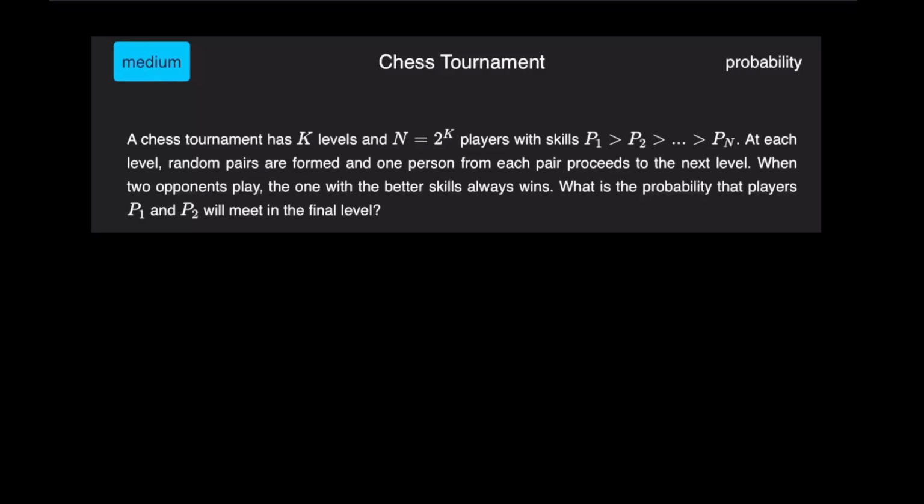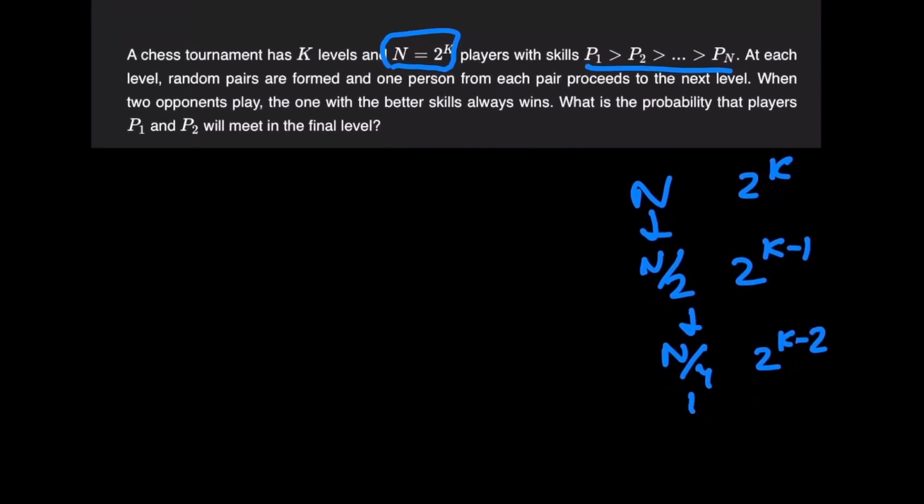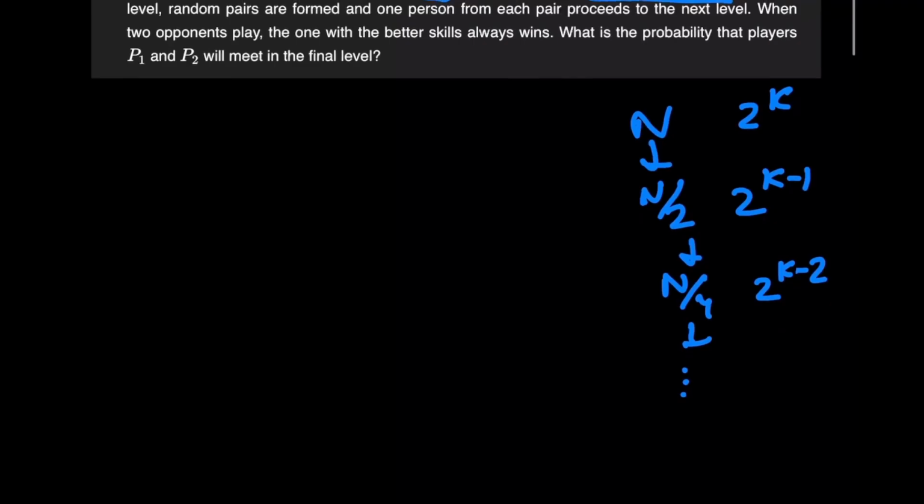So basically, it's a knockout tournament where there are n players and n is a proper power of 2. Now each round the number of players goes from n to n/2. So if this was 2^k, then for the next round it's going to be 2^(k-1), and this just goes on all the way until there's eventually just one player left. So there's going to be two players left, then one player left.